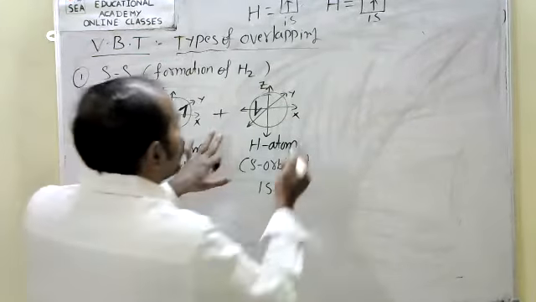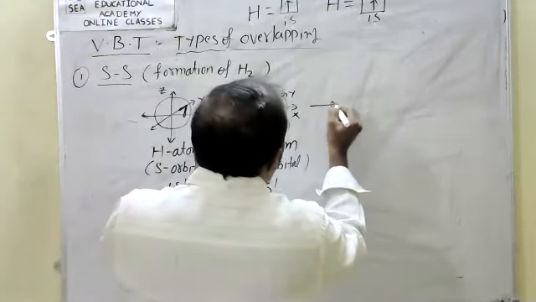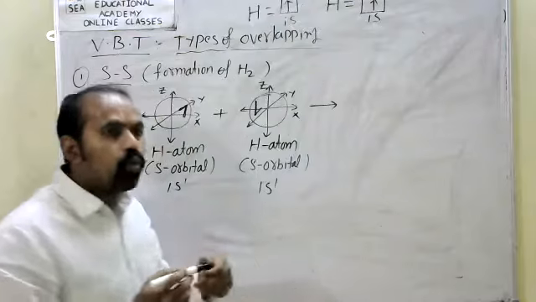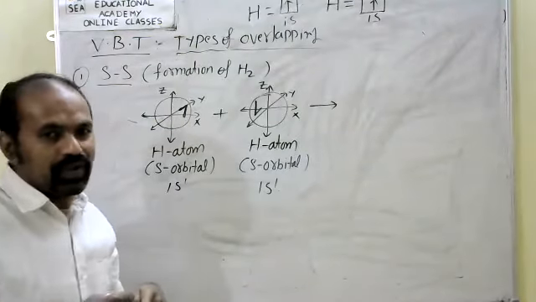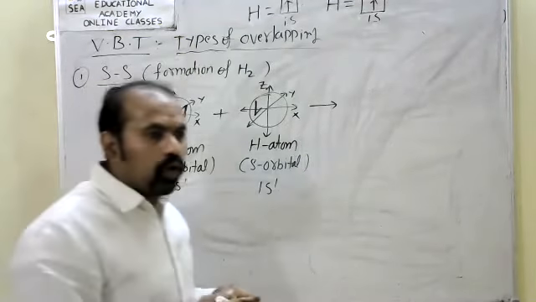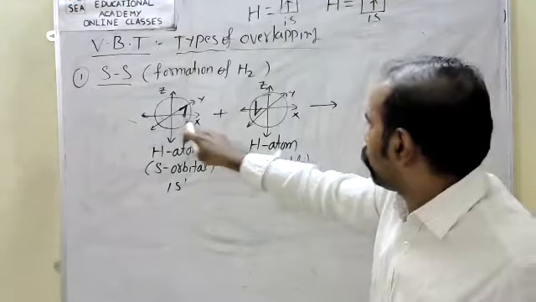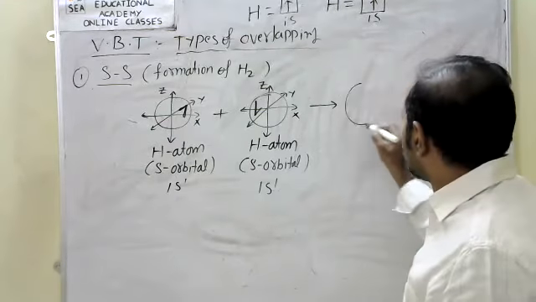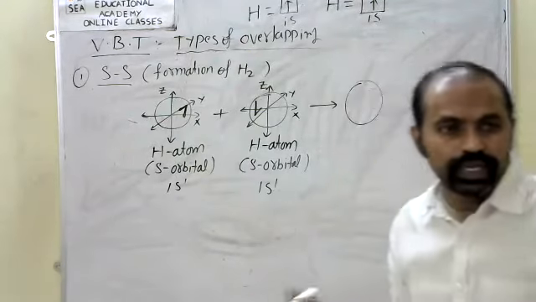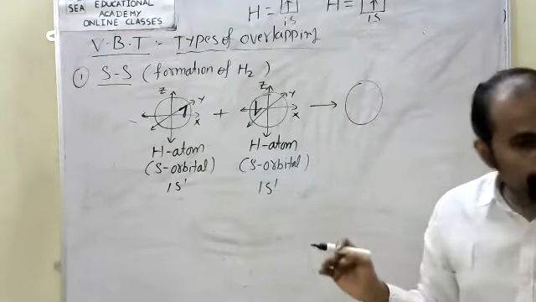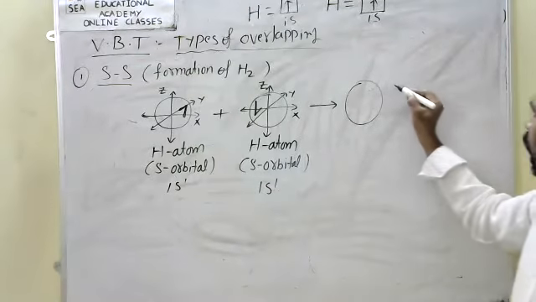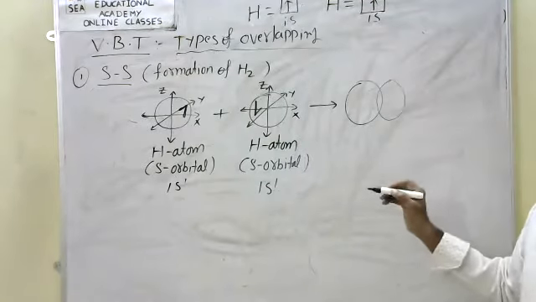Now both hydrogens overlap. How do they overlap? The first hydrogen atom s orbital overlaps with the second hydrogen atom s orbital.